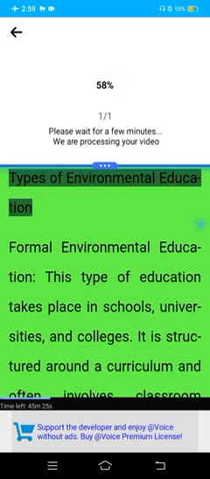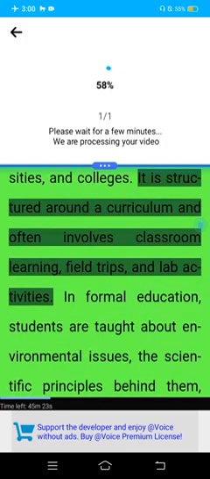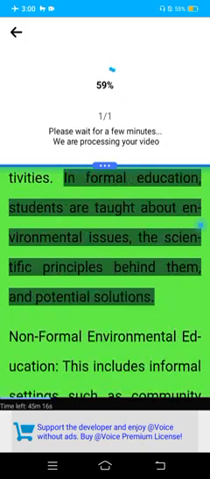Types of environmental education. Formal environmental education. This type of education takes place in schools, universities, and colleges. It is structured around a curriculum and often involves classroom learning, field trips, and lab activities. In formal education, students are taught about environmental issues, the scientific principles behind them, and potential solutions.